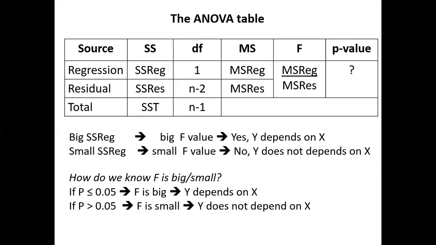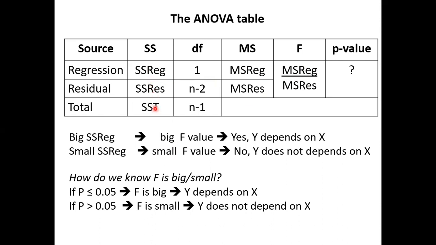All right. If the F value is big, the numerator is regression, which means this is big. The explained variation is more than the unexplained. If F is small, this value is small, then this value will be high.